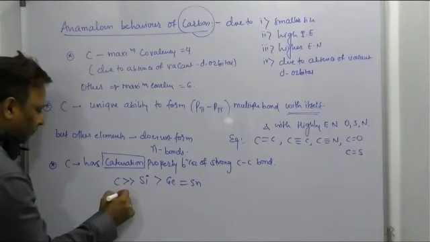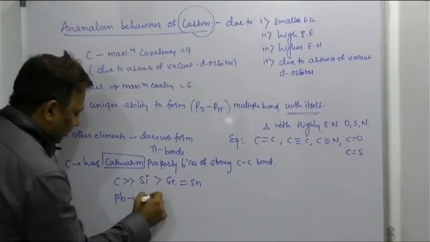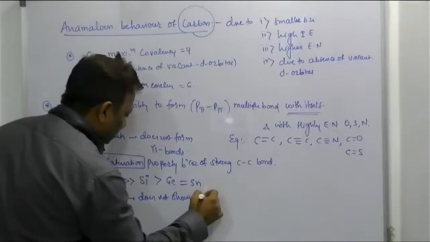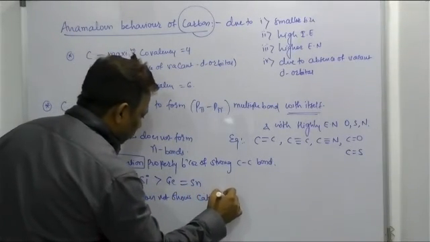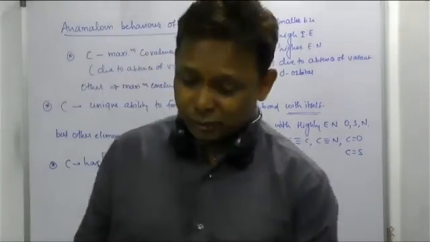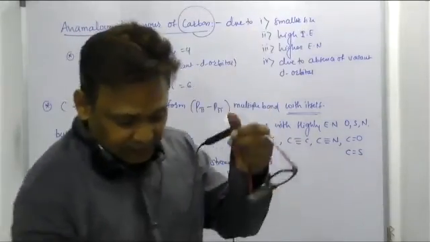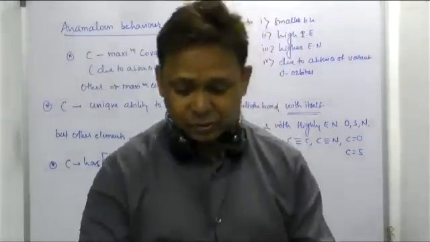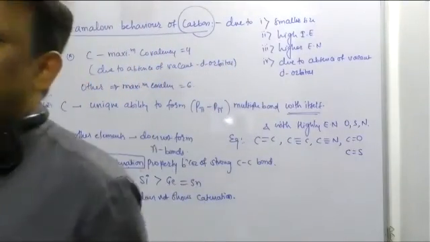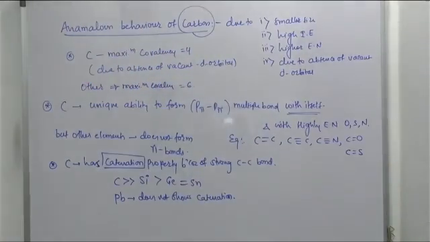Sir, what about Pb? No, sir. Pb does not show catenation capacity because it is the rule, beta. Metals never show catenation. Metals never show allotropy. Allotropy as well as catenation capacity can be shown only by what? Only by non-metals. Right? Note down this property also.